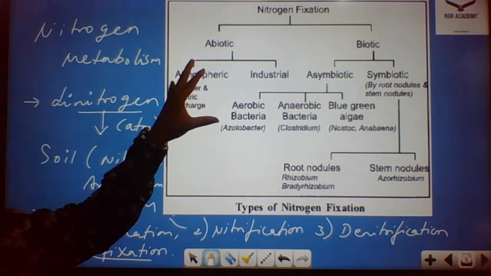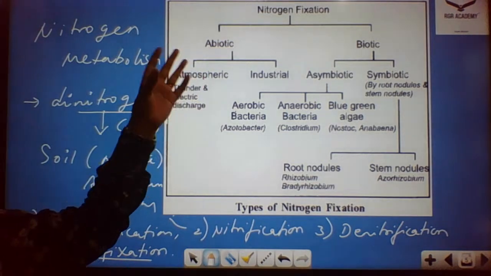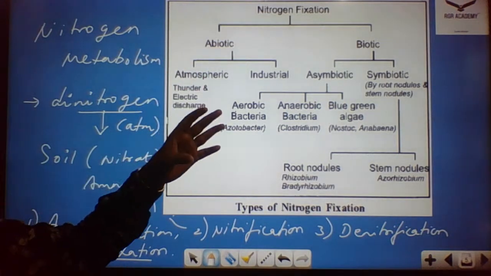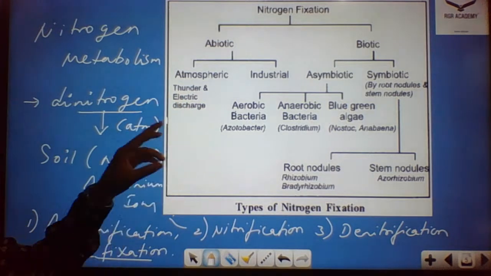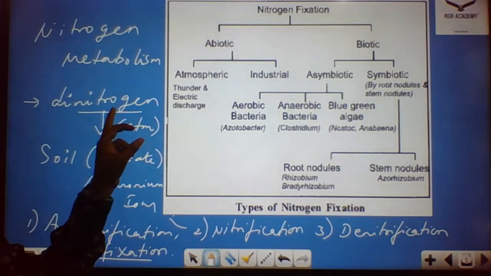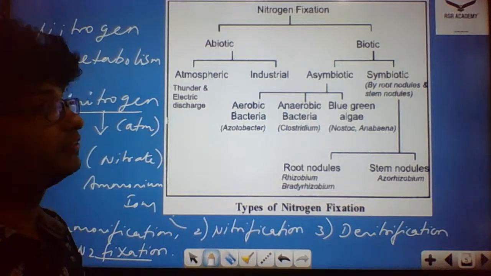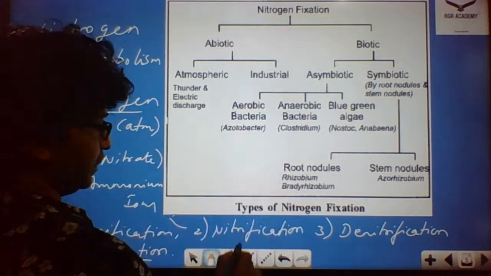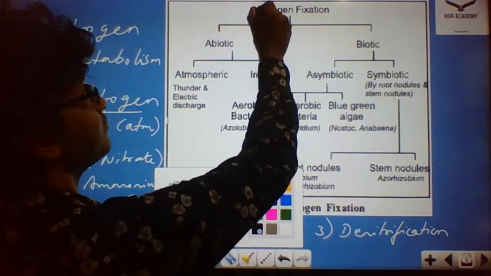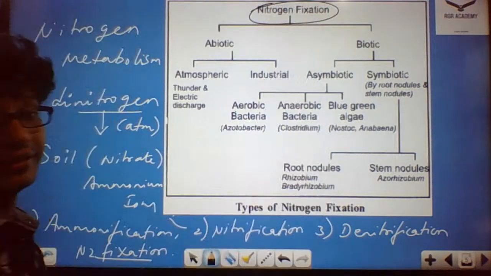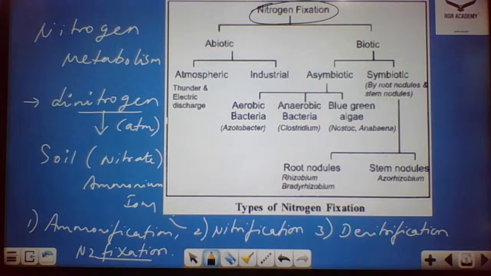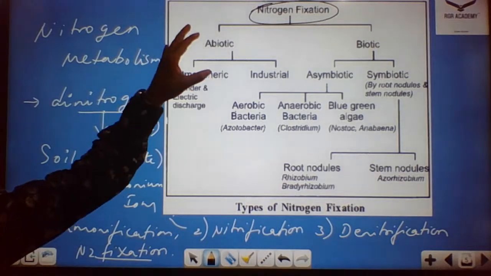So how does nitrogen fixation take place? The dinitrogen cannot be fixed directly by the plants and the animals. The atmospheric nitrogen has to be converted to ammonia, and this process we call nitrogen fixation, where atmospheric nitrogen gets converted to ammonia.